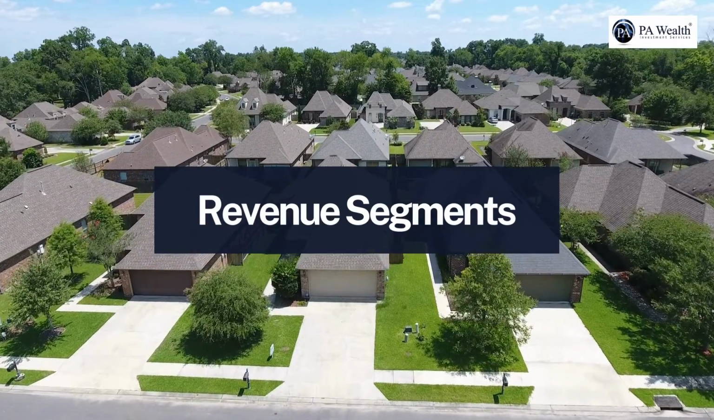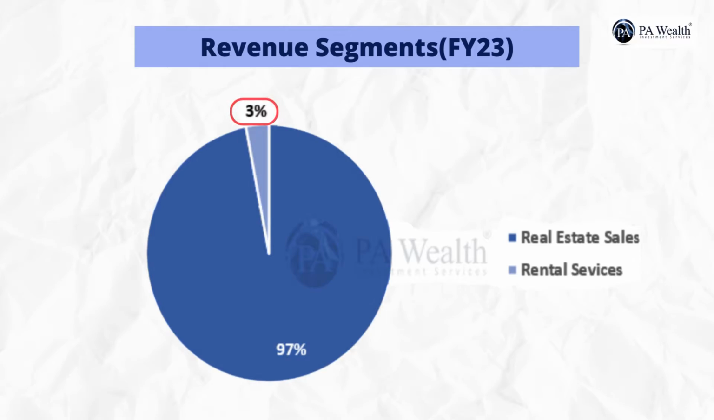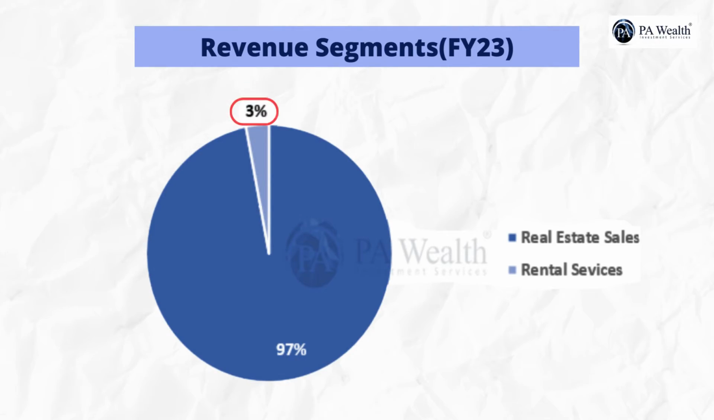Now, let's discuss the revenue segments of Anant Raj. Real estate sales is the largest segment of the company's revenue, accounting for 97% for the financial year 2023. This is followed by the rental services segment, which accounts for 3% of the total revenue.